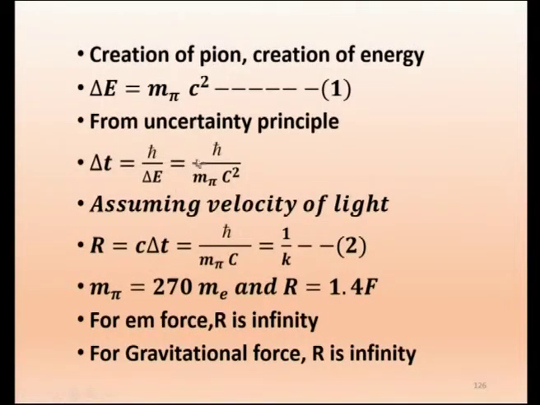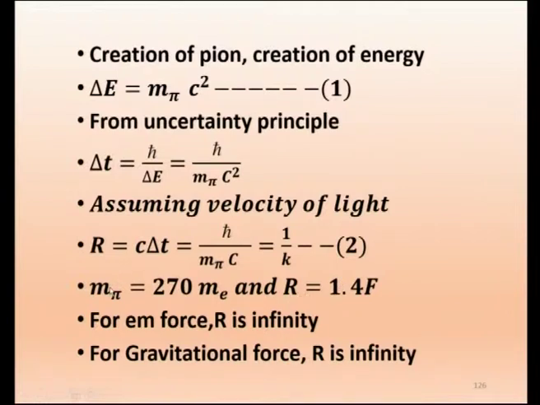This delta T we are just substituting, h cross by m pi c squared. So, the c will get cancelled, and we get this. Therefore, h cross by m pi c is the range, and we call that 1 by k. That is, h cross by m pi c is called 1 by k, because for later derivation we will just be putting k instead of this whole thing. That is equation 2.